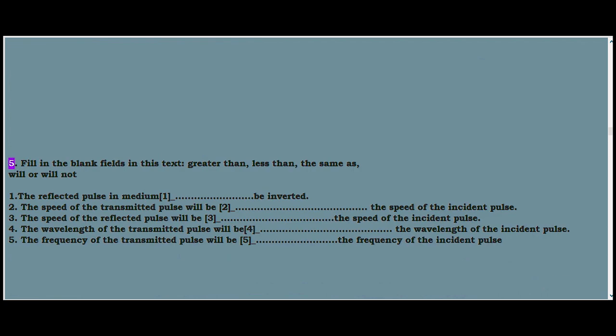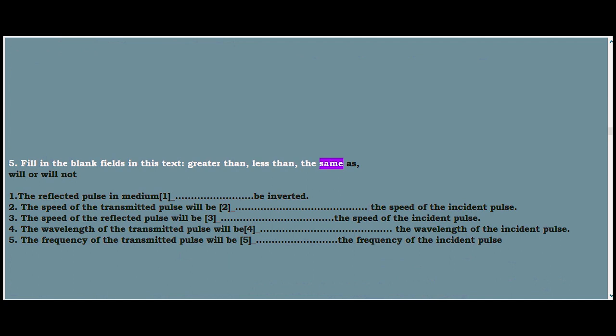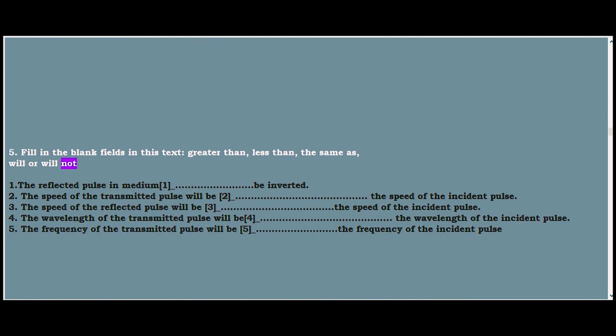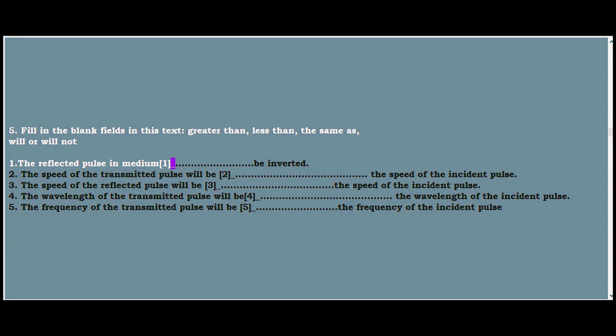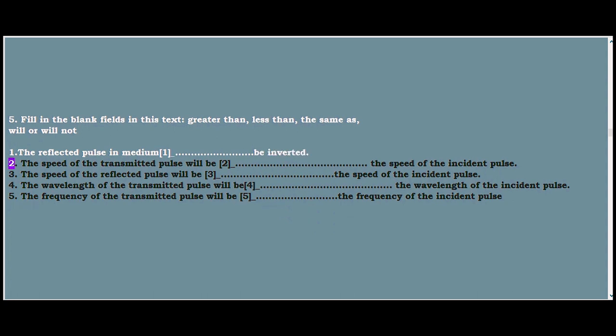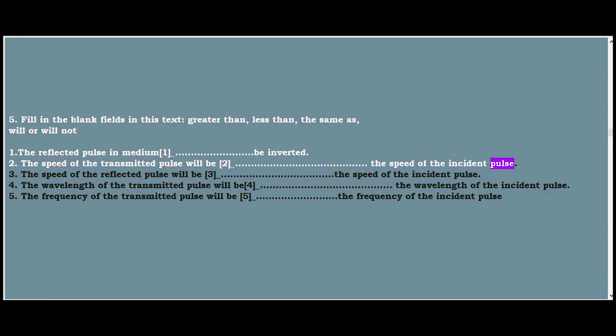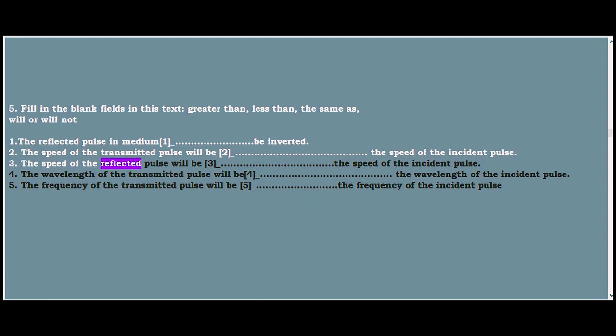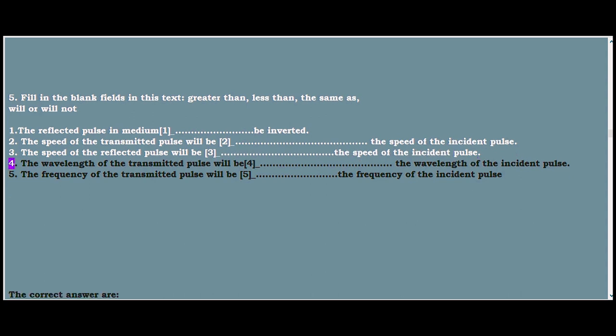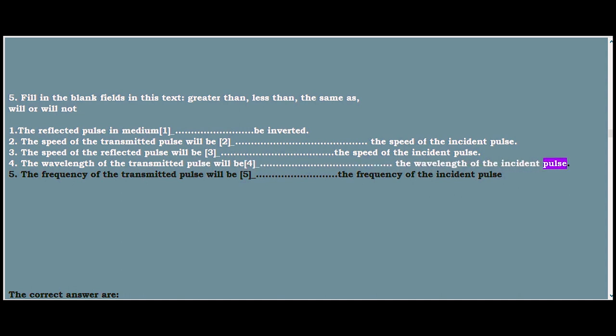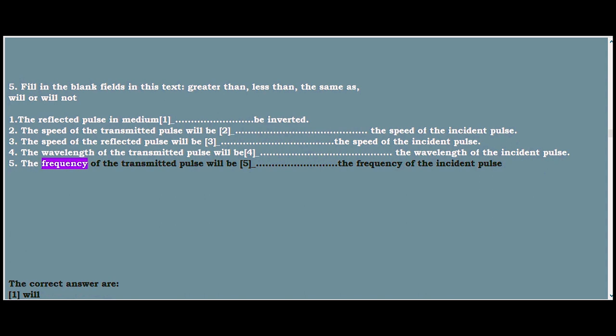5. Fill in the blank fields in this text: greater than, less than, the same as, will or will not. 1. The reflected pulse in medium 1 will be inverted. 2. The speed of the transmitted pulse will be 2_ the speed of the incident pulse. 3. The speed of the reflected pulse will be 3_ the speed of the incident pulse. 4. The wavelength of the transmitted pulse will be 4_ the wavelength of the incident pulse. 5. The frequency of the transmitted pulse will be 5_ the frequency of the incident pulse.